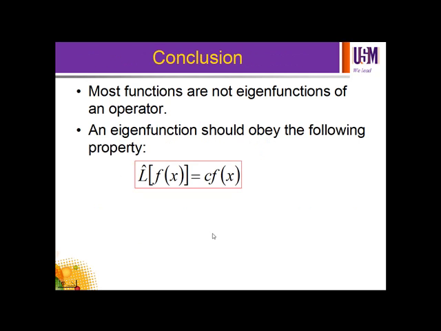As a conclusion, most functions are not eigenfunctions of an operator. An eigenfunction should obey the following property: the derivative operator acting on a function equals a number, which can be a real number or a complex number, multiplied by the function itself.